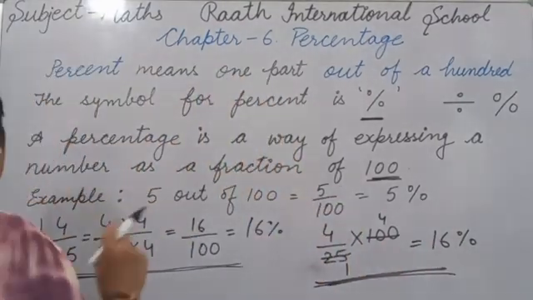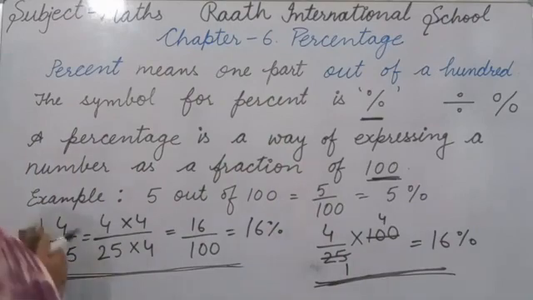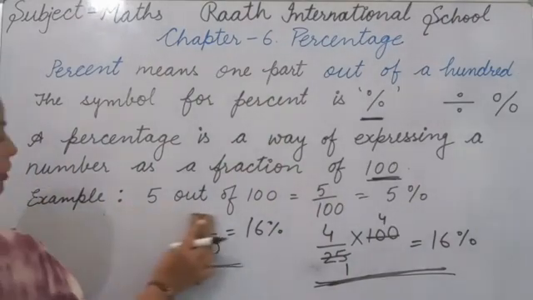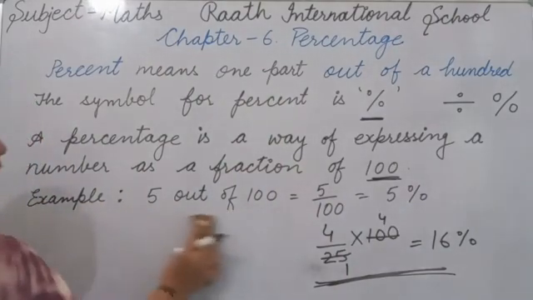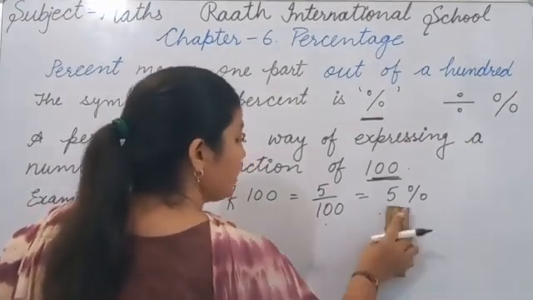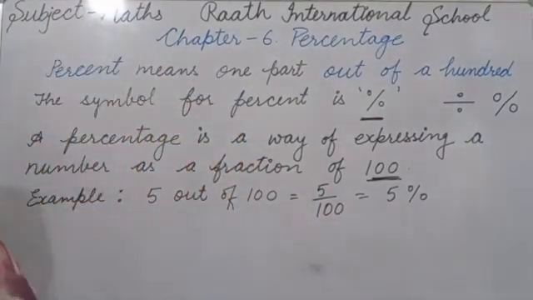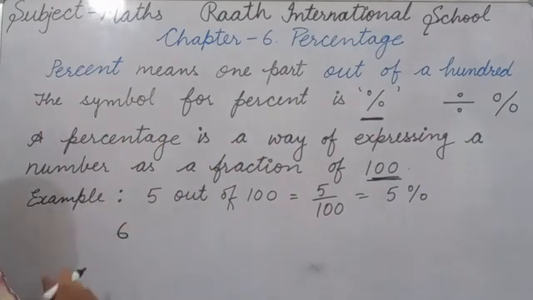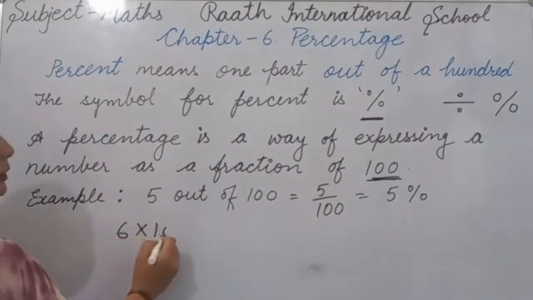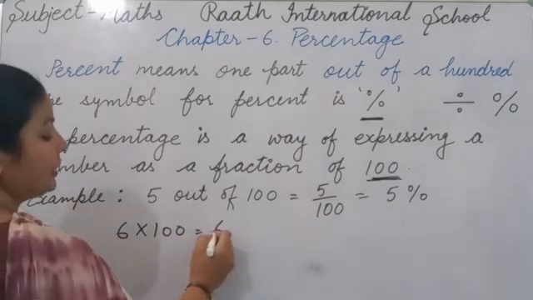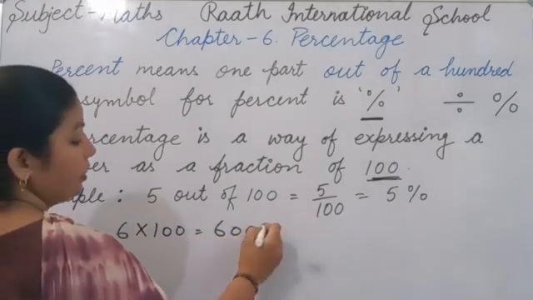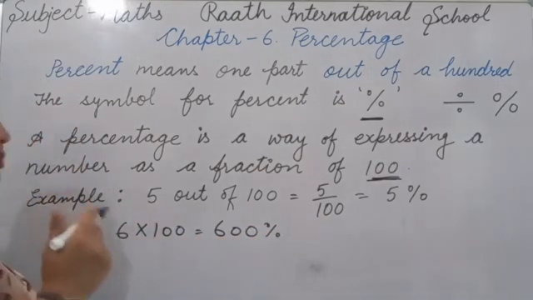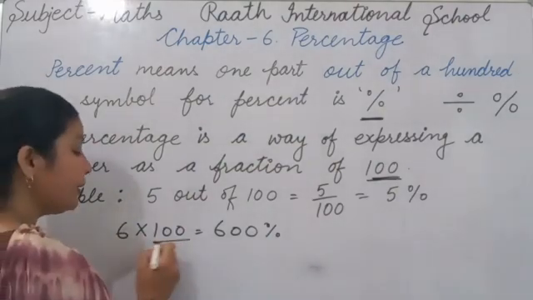Okay. Suppose there is given 6, convert 6 into percentage. So how will you do? 6 multiplied by 100, that's equals to 600%. So for percentage you should multiply by 100 only.